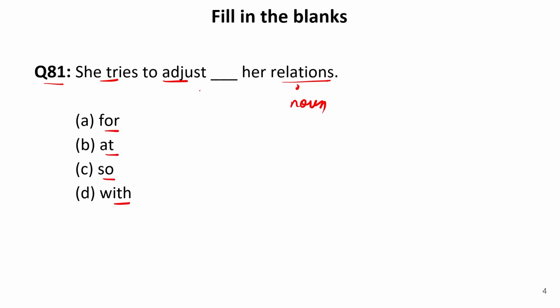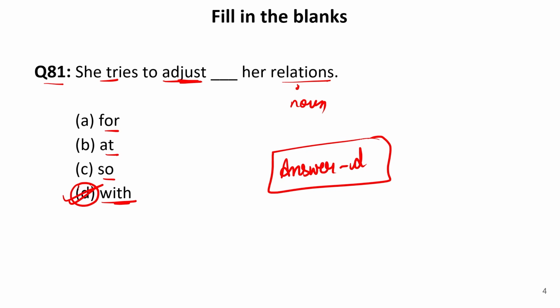Now with adjust, we can add the preposition with. Adjust with means she's trying to cooperate. She's trying to make the relations. She's trying to adjust with her relations. So the preposition with is absolutely correct in this blank. So our answer is D. This is very simple. Now let us move to the next one.